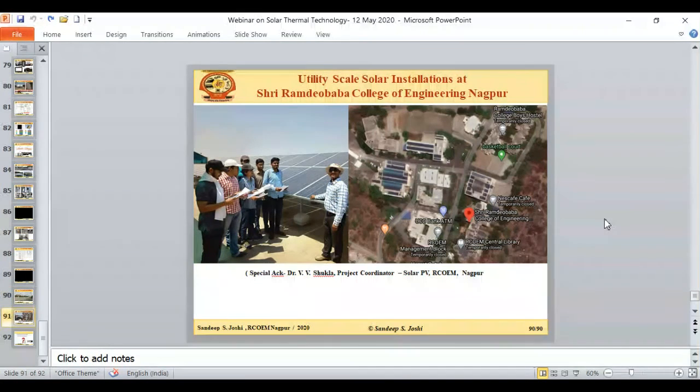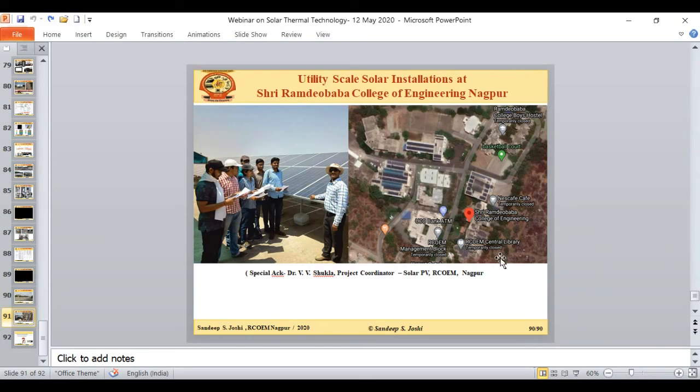Apart from that, coming to the last slide of this presentation, this is the solar photovoltaic system which we have installed in our campus. This is again the Google Earth bird's eye view of our campus. So in total, in the entire campus, we have till date installed 460 kilowatt of solar rooftop grid-connected power plant. This plant is also an IoT enabled system for performance analysis, and a lot of things we are doing with the help of this grid-connected solar plant. Approximately 50% of our energy consumption is being met by the solar photovoltaic plant which is right now installed in the campus.